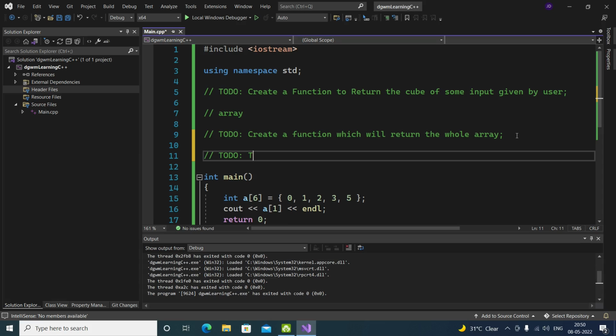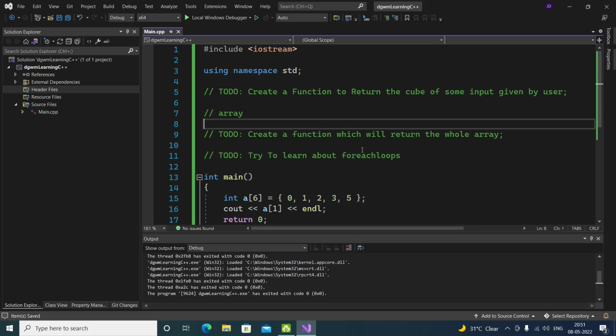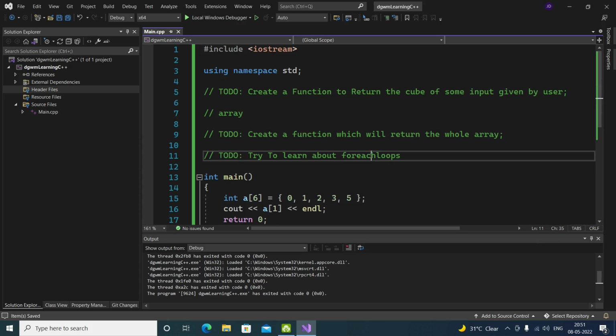You need to try to learn about the for each loop by yourself. Now you can say I just told you before, there are only 3 kinds of loops: while loop, for loop, just these. But now, where the hell did the for each loop come from, you need to understand that.